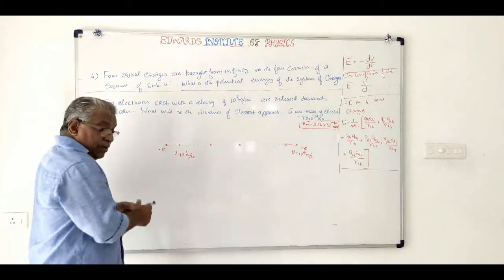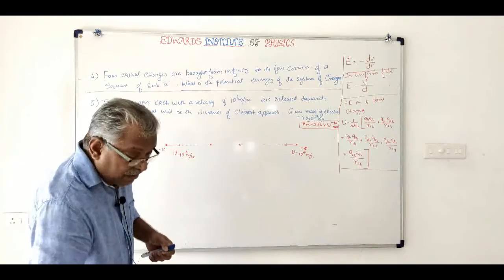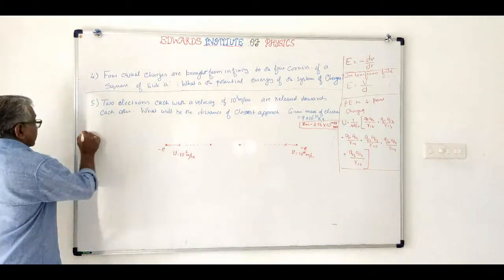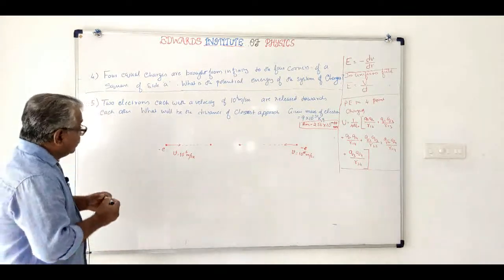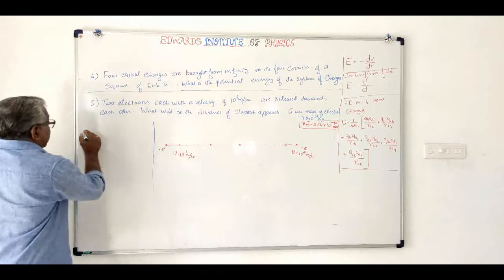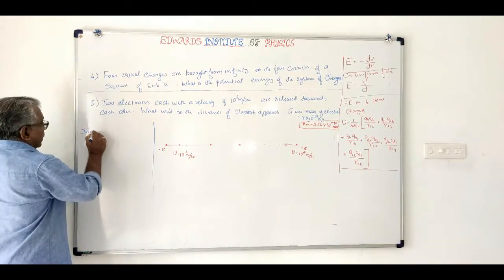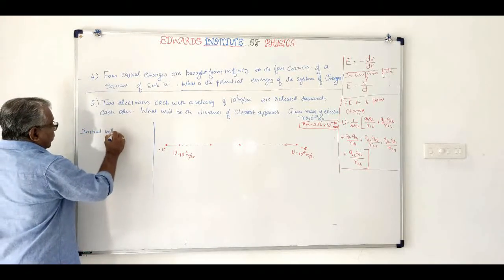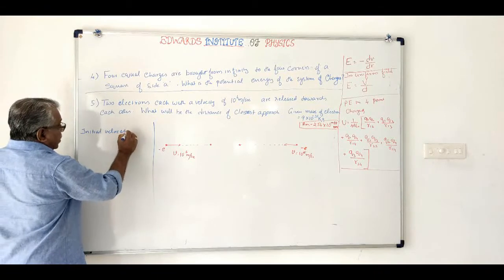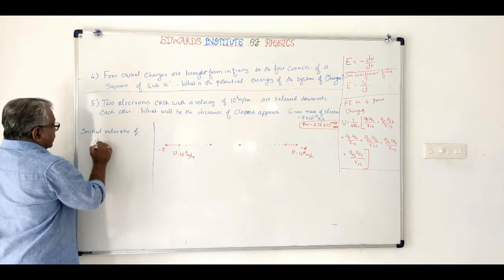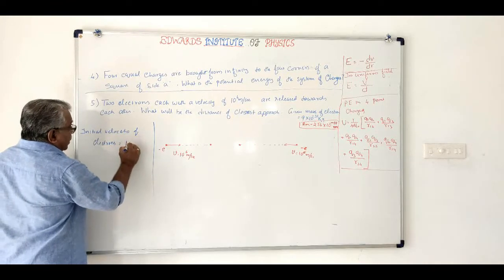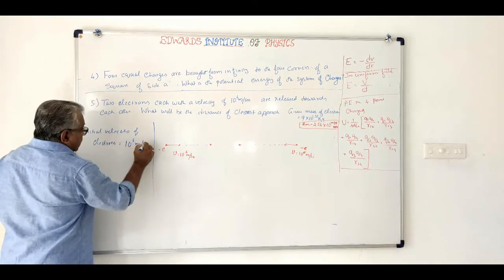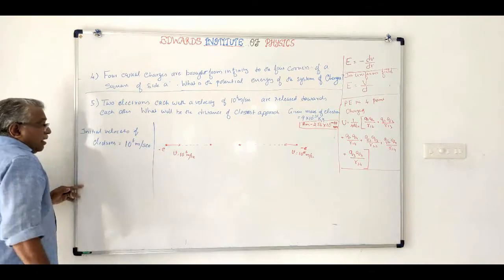See, let us see what the initial velocity is. Initial velocity of electrons is equal to 10 raised to 6 meter per second.